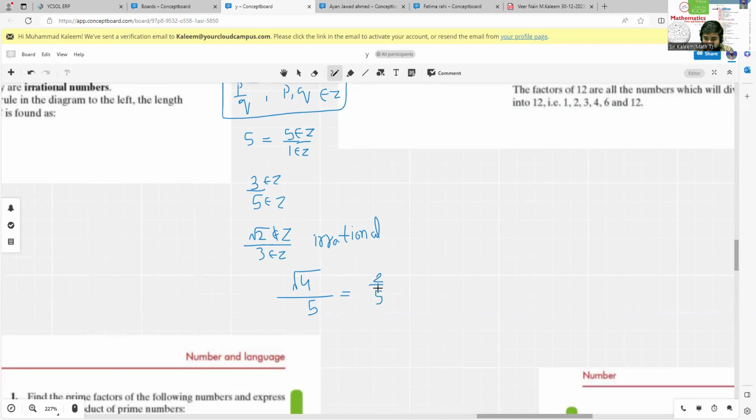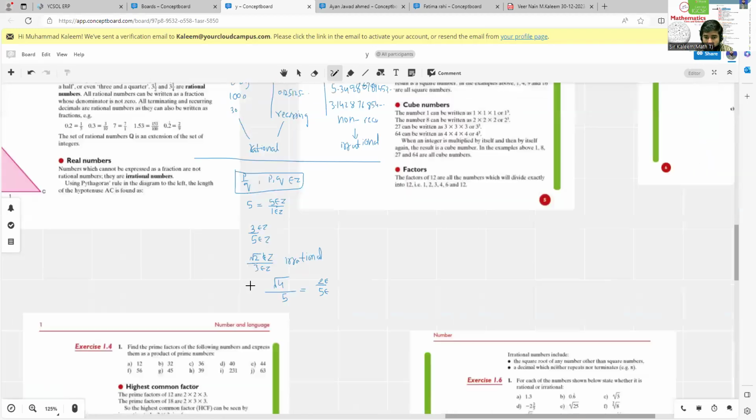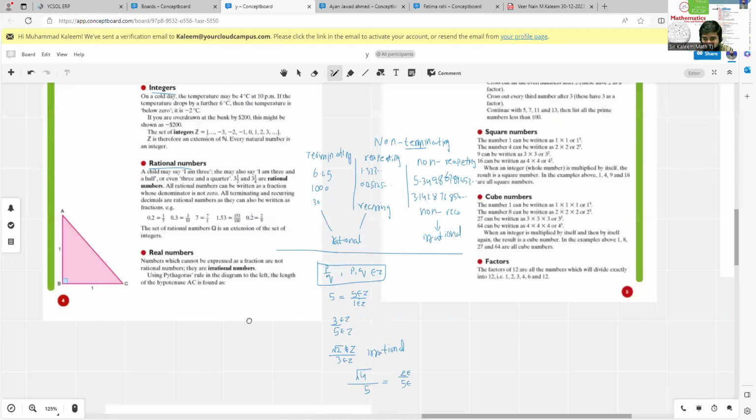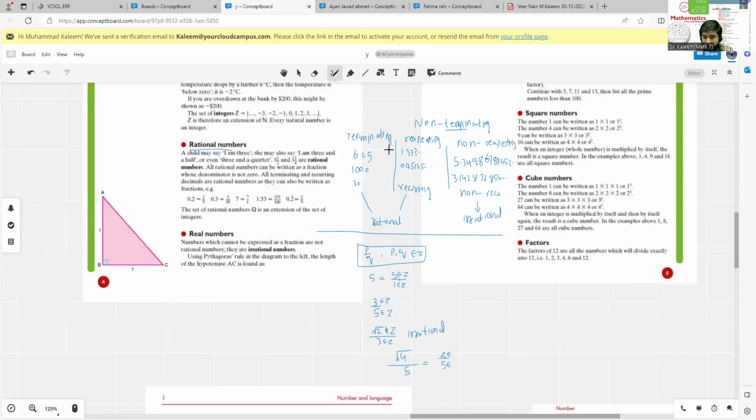Now you have to check the second condition, that the numerator and the denominator are both from the integers or not. Yes, the numerator, 2, is from the integers, and the denominator is also from the integers. So this number becomes rational. I hope you understand rational and irrational. We have two concepts: the first according to decimal, and the second according to the fraction form.